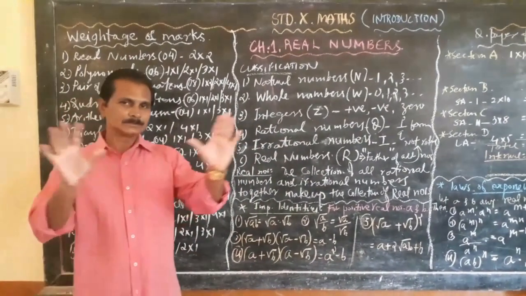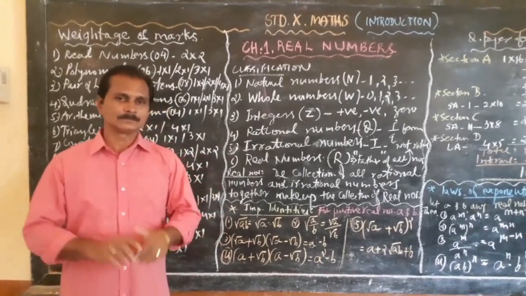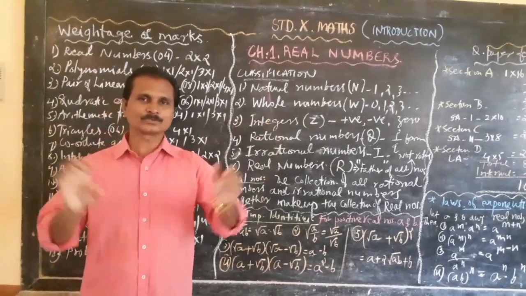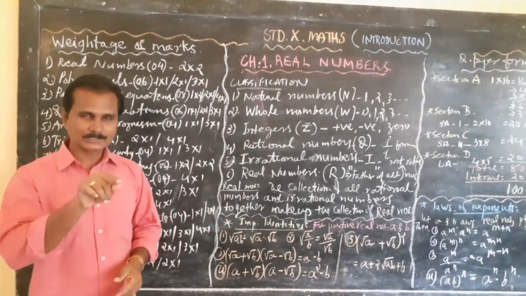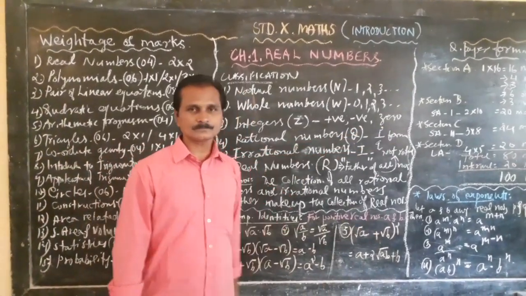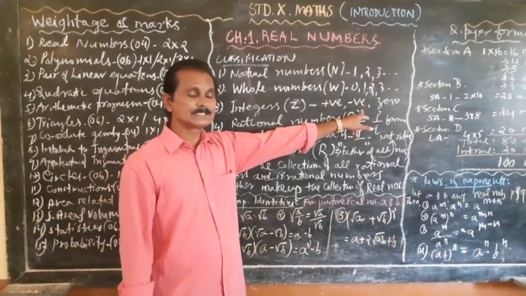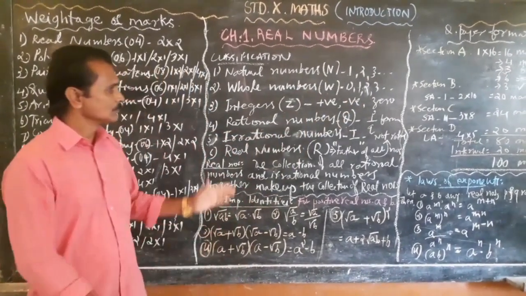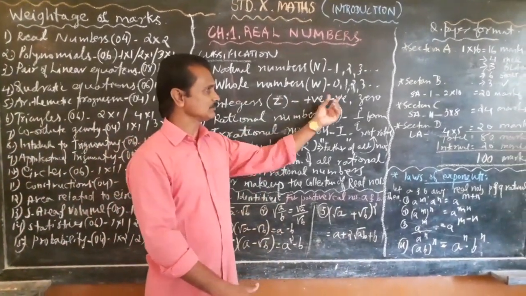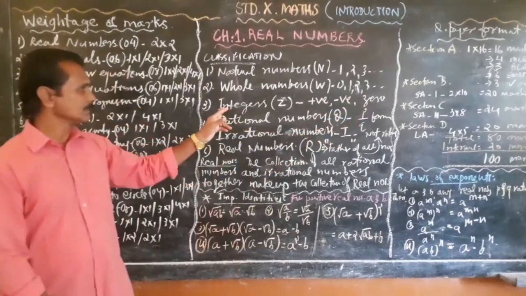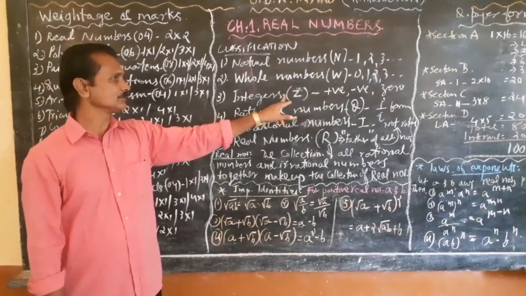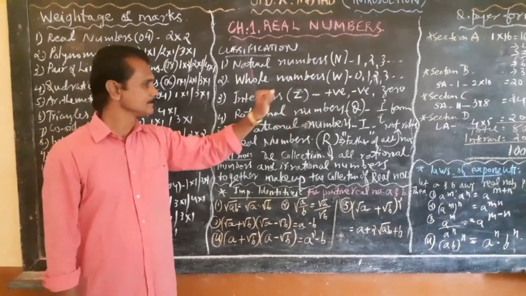You know the number line. Putting the numbers on the number line, in the center there will be 0, on the right side of the number line are positive integers, and on the left side are negative integers. So combining these three, positive, negative and 0, it represents the set of integers Z.